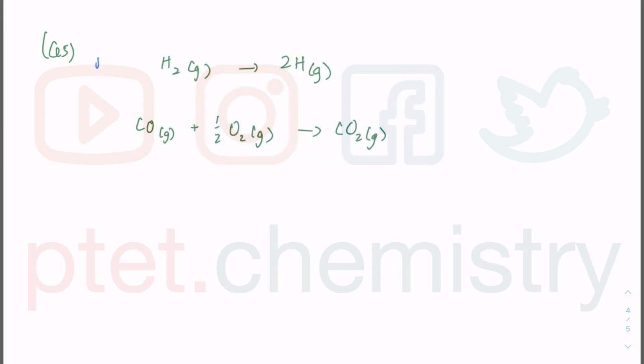Okay, let's look at reaction 1 first, and we call this reaction 2. If I look at reaction 1, I am forming 2 mole of the gaseous atom from its element in its standard state. So I can describe this as the atomization of hydrogen, but I'm forming 2 moles of the gaseous atom. I should be thinking about forming 1 mole of the gaseous atom from its element in its standard states under standard conditions for enthalpy of atomization. Since I'm forming 2 mole, this is 2 times atomization.